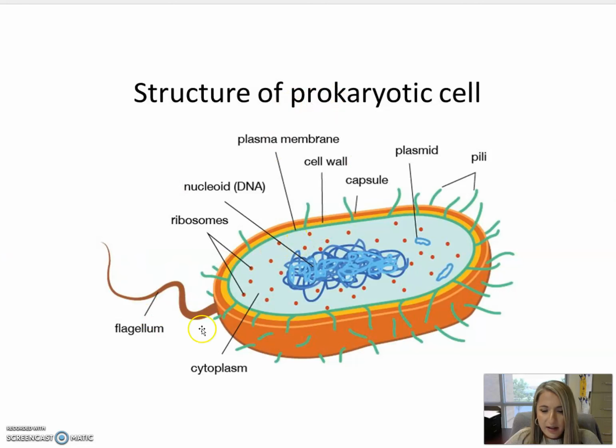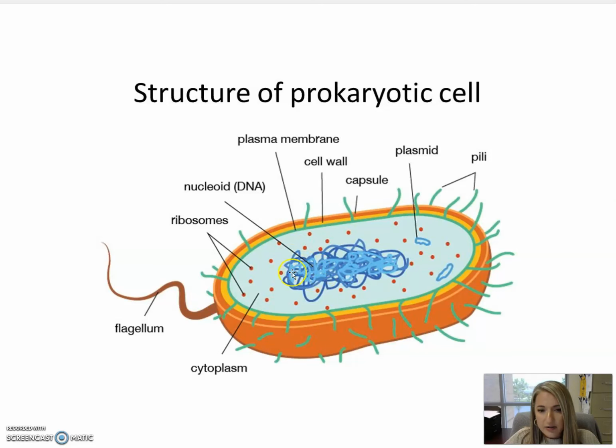Here's a basic diagram of a simple bacterial cell. If we compare this mentally to what we've learned with other cells, typically eukaryotic cells, it's much less complex, especially internally. So we don't see all the traditional membrane-bound organelles. Again, the Golgi apparatus, the nucleus, the endoplasmic reticulum, the lysosomes, the vacuoles, the mitochondria, they're all absent in prokaryotic cells.